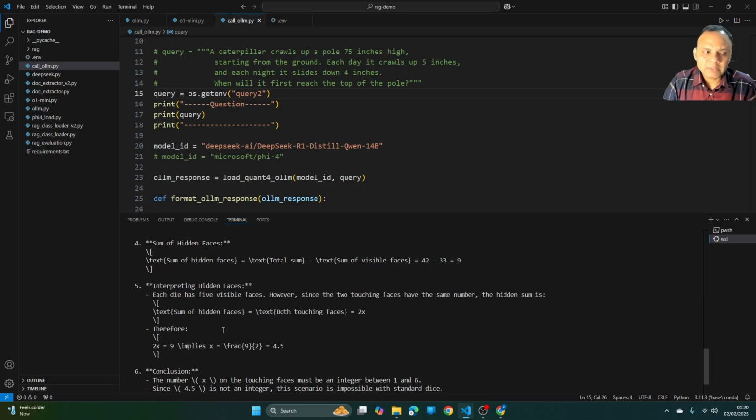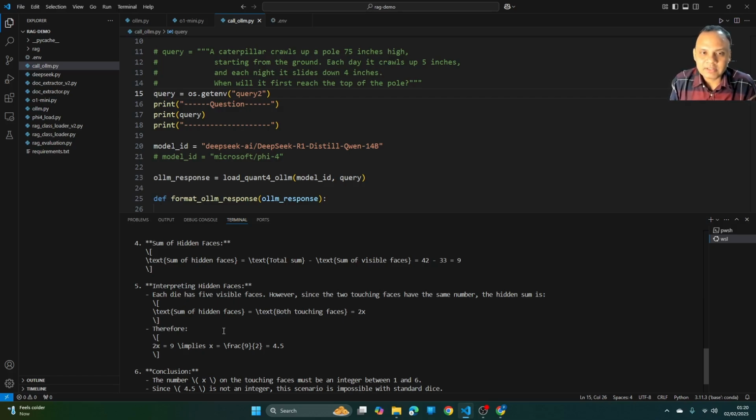Also I have loaded the 4-bit quantized version of that, so maybe some precision has been lost here, but I don't think that is causing any issue. But clearly, the distilled model probably is not as performant as the DeepSeek R1 model.